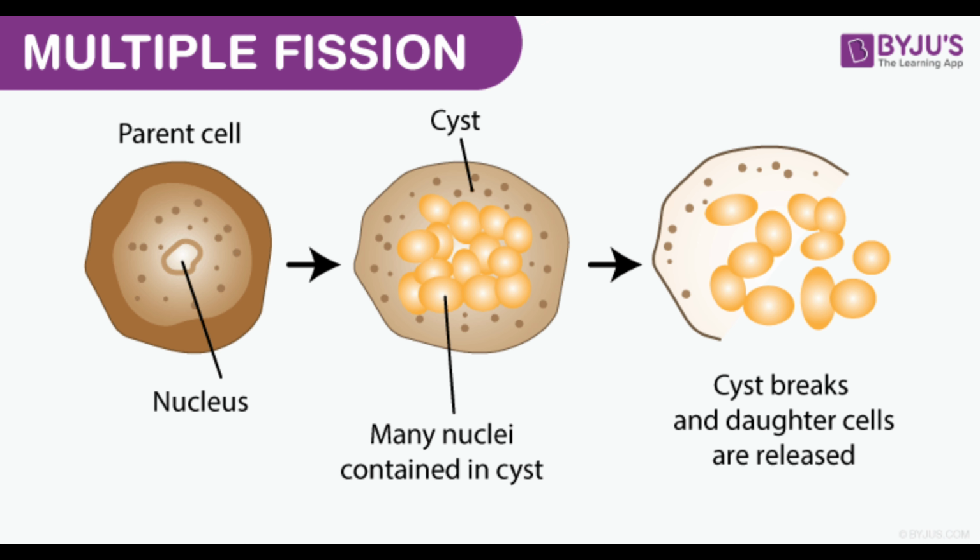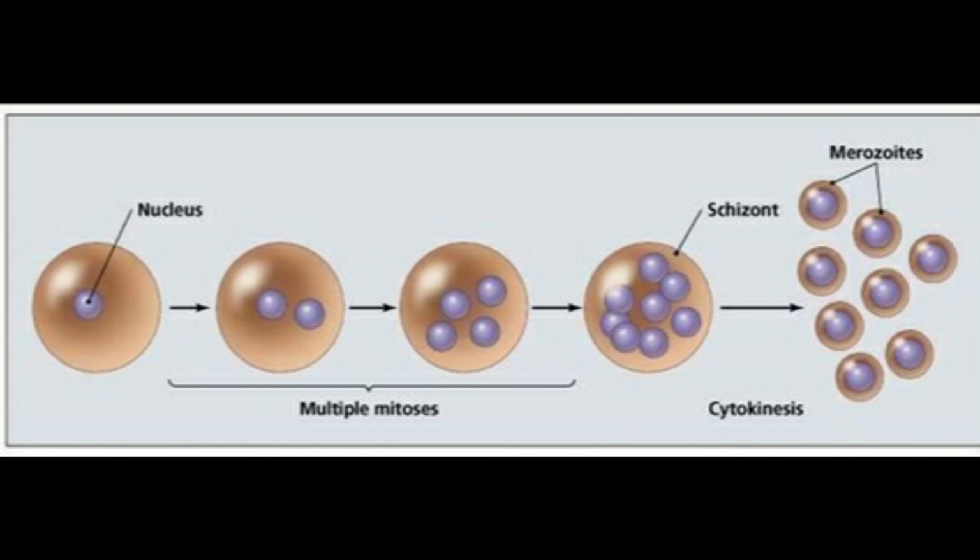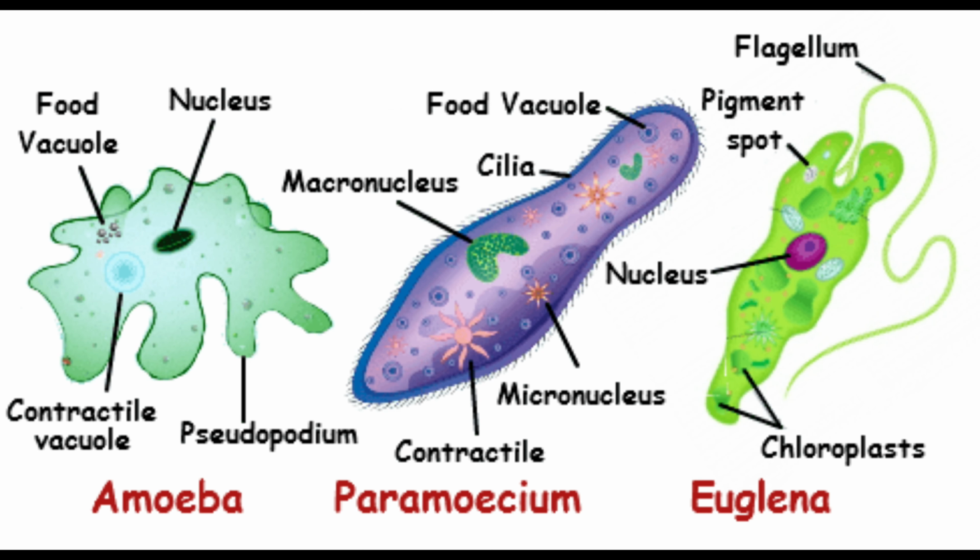In some cases, the nucleus divides several times by amitotic division. This leads to the formation of multiple new copies of nuclei. Cytoplasmic division does not occur during this period. The cytoplasm collects around each nucleus, thus forming a single cell. Many unicellular and uninucleated offspring are formed. This method of reproduction is called multiple fission. It takes place in amoeba and paramecium.